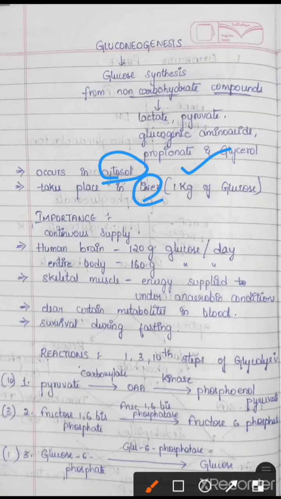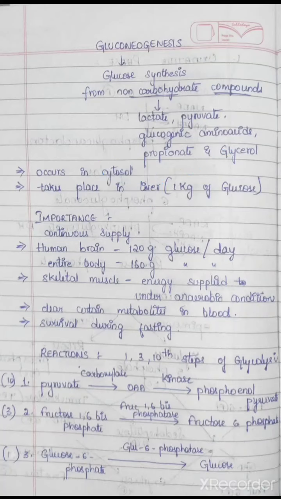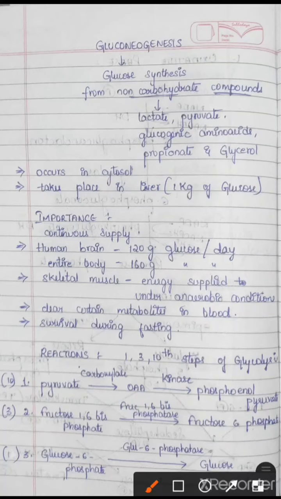So what is the importance of this gluconeogenesis? Here there is a need for a continuous supply of glucose to the body for various functions. So gluconeogenesis provides glucose to the body for various functions.